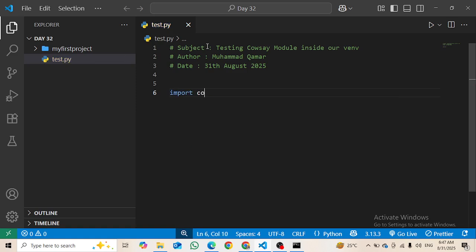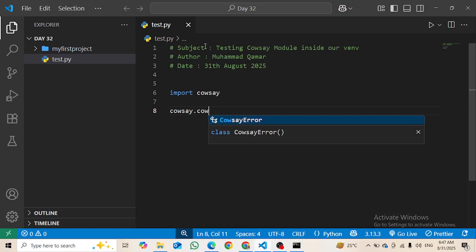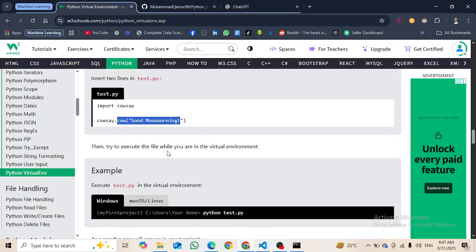Import cowsay, and then we will say cowsay.cow. Inside it we will write good morning, right? And let's see what it is going to do.